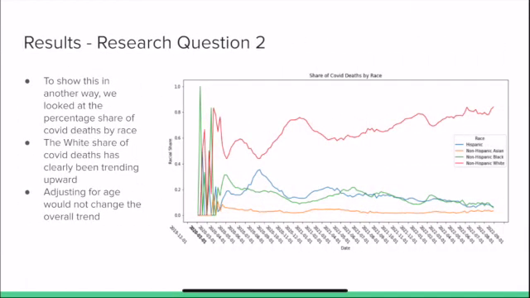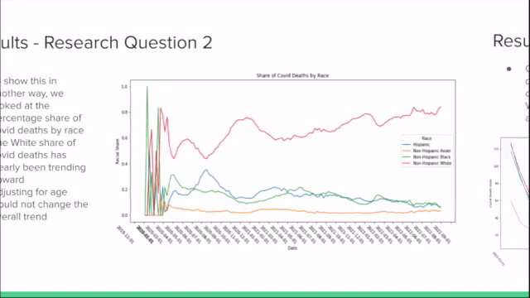Another way we looked at this is by plotting the share of COVID deaths by race. In this plot, we can see that the white share of COVID deaths has been increasing over time. With this graph, we can clearly see that adjusting for age would not affect the overall trend, since age structures would not have changed in any meaningful way in the short time frame.